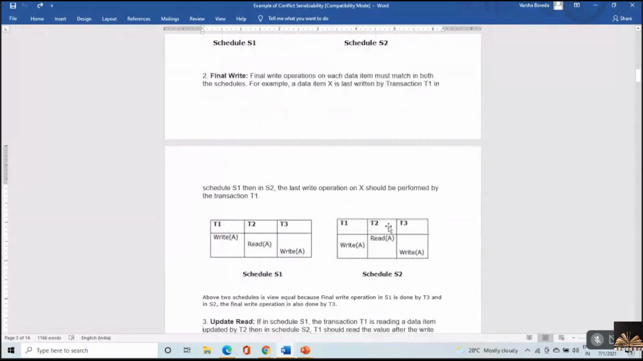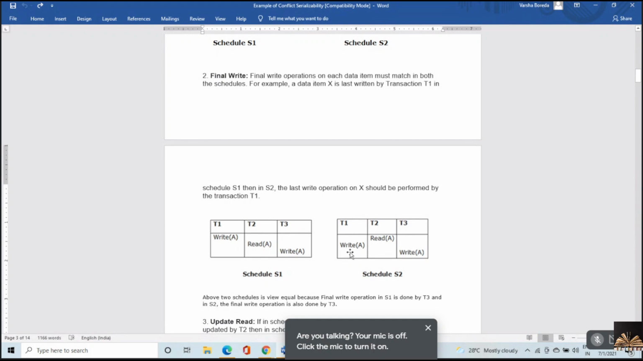Now here, there are two write operations with respect to schedule S1. T1 is writing, T3 is writing. But the final write operation would be T3, because it was updated at the last. Now this is with respect to schedule S. If T3 is also performing the final write operation in S2, then I say both are equivalent. So see here, T2 is performing a read operation, and after that T1 is performing a write operation. Then at the last, T3 is performing a write operation.